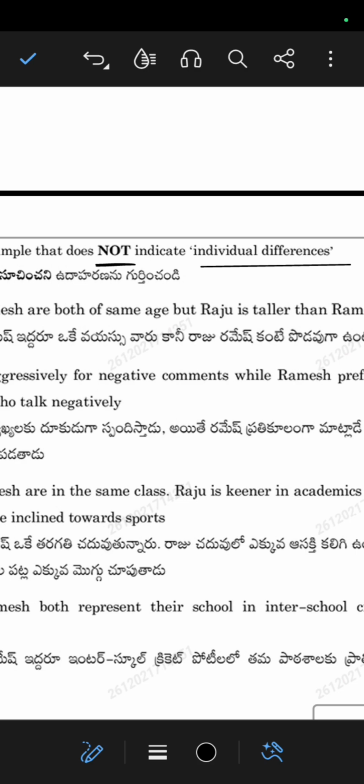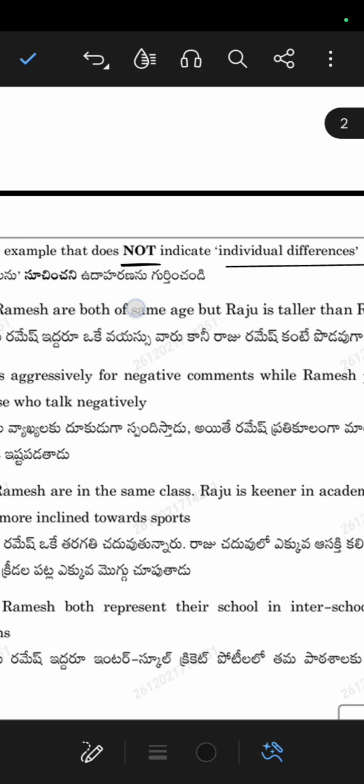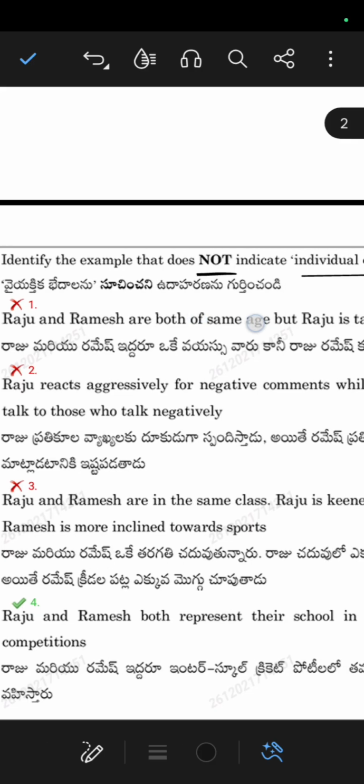Individual difference. So a person, two persons, two students, if you consider in a class, they are not the same. They have their differences. So here they are asking for the example that does not indicate it.